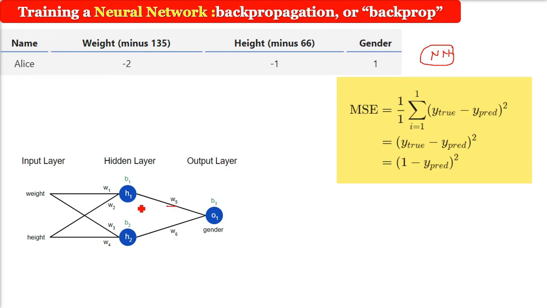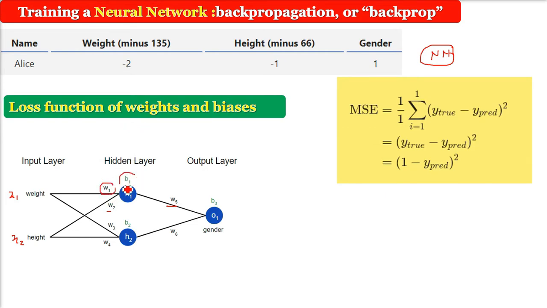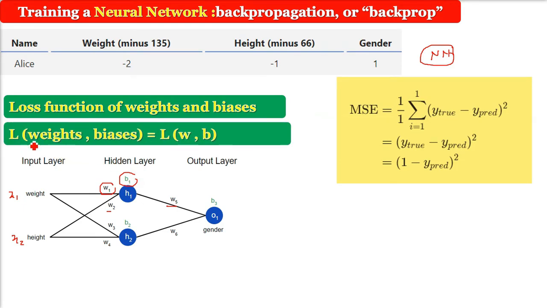So in order to change this to get the mean squared error less, we have to change the value of weights and biases. We have to manage weights and biases in such a way that we get a proper value. That is, we want a loss function which is based only on weights and biases, because the actual function of every neuron is nothing but multiplication by weights and addition of biases, and the final result will be there. So the loss function is basically dependent on weights and biases. This is our loss function.